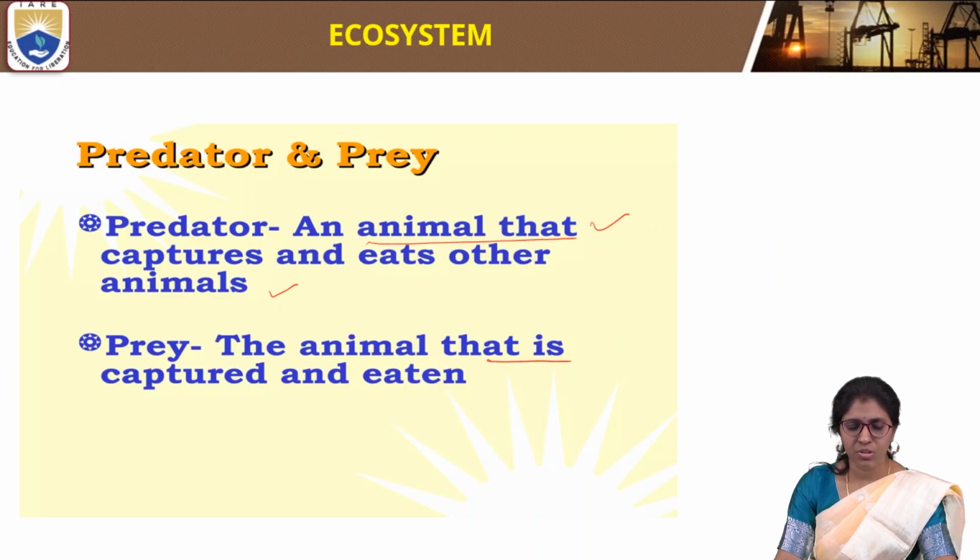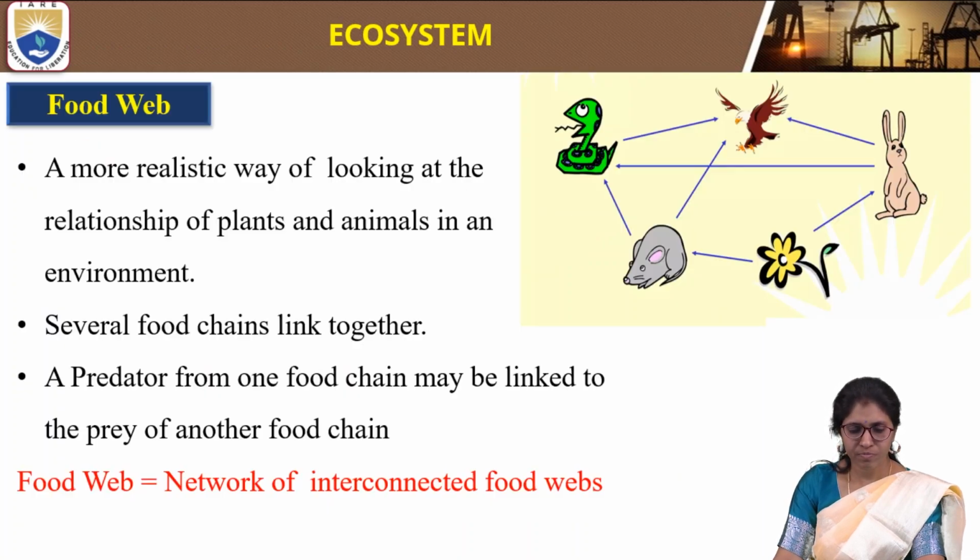So prey is the animal which is captured and eaten, and a predator captures the prey and eats it. This is the terminology of consumers.